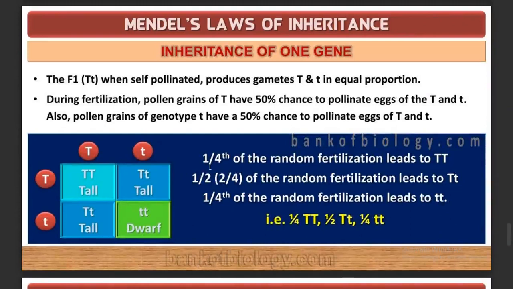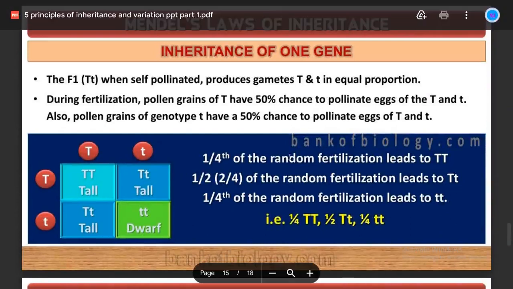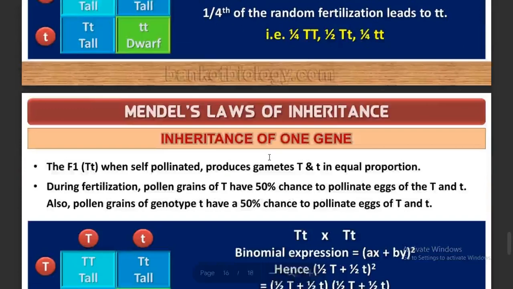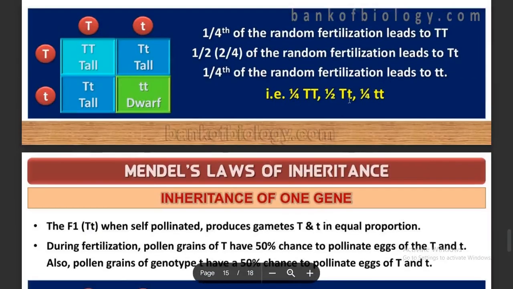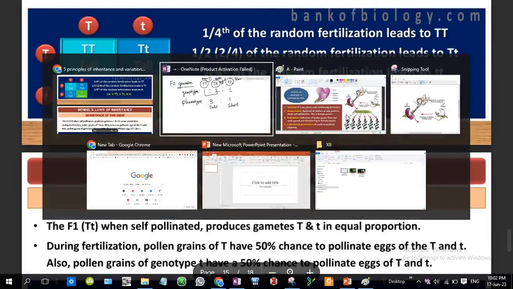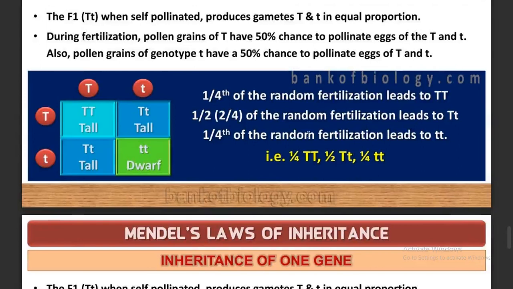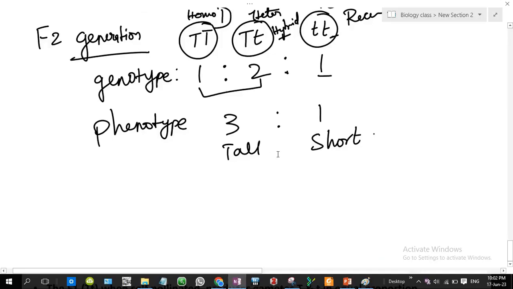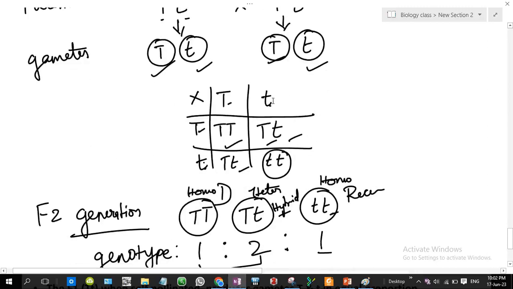This inheritance of one gene, now here it has been shown the ratio 1/4, okay, 1/2, 1/4 எப்படினா என்ன, it's nothing but see this crossing in the table irukku. In the table total how many offsprings are there? I will show here.